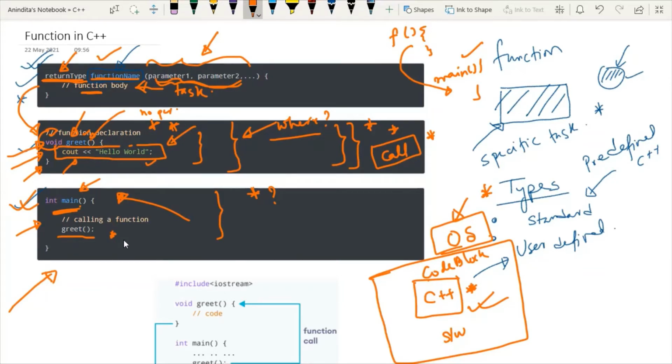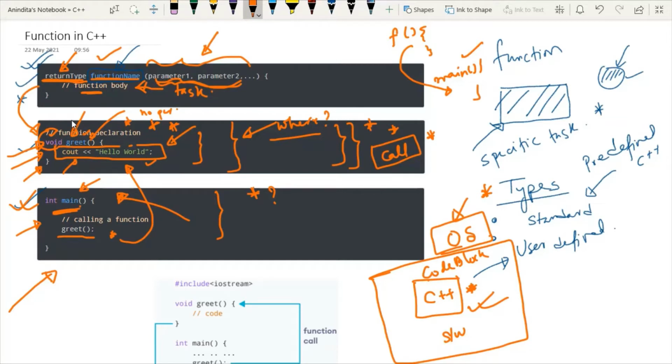After calling this function, the control of this calling statement will traverse to the actual body, or actual definition, of the function. Now how to call a function, again it is a question. We know that we have to call this function inside main.